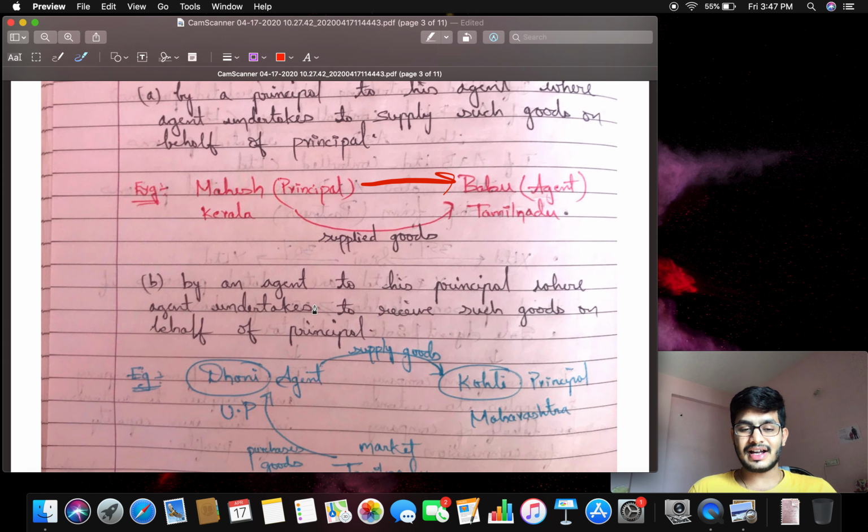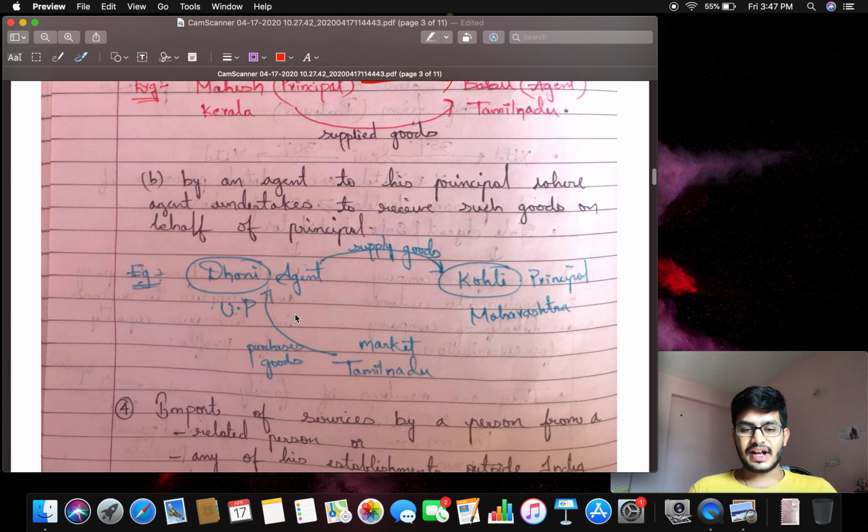The vice versa. The next one is nothing but vice versa, when the agent supplies to the principal. Let us take an example. There is a person called Mr. Dhoni, who is an agent. He is acting on behalf of Mr. Kohli. Mr. Kohli is the principal. He is there in Maharashtra. Mr. Kohli wants some goods. He told Mr. Dhoni, please purchase some of the goods from the market in Tamil Nadu, and please send it to me. When Dhoni supplies such goods to Kohli, at that time also it is treated as supply, even though there is no consideration between both parties.